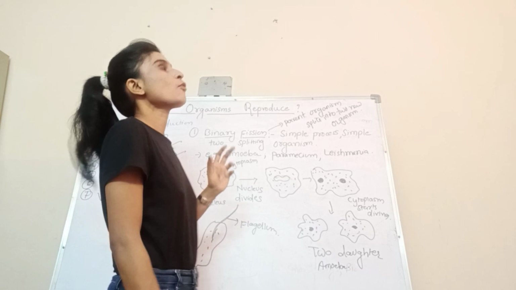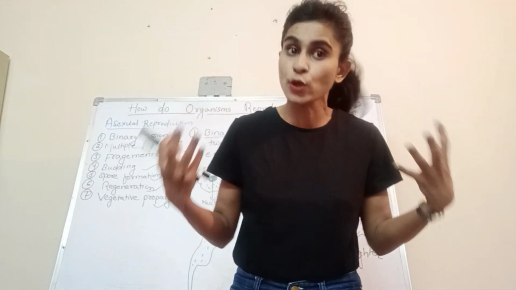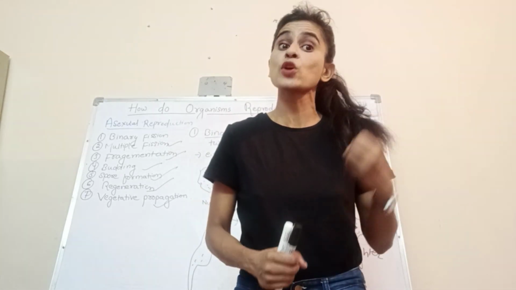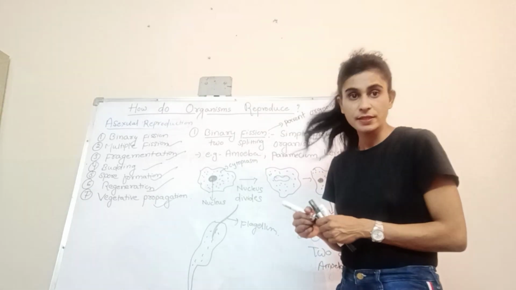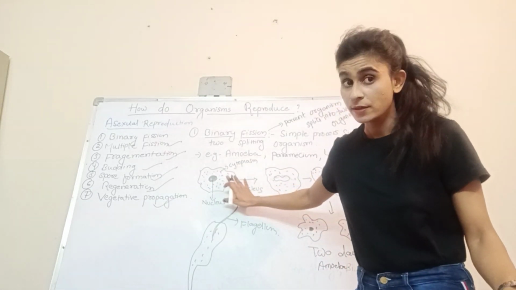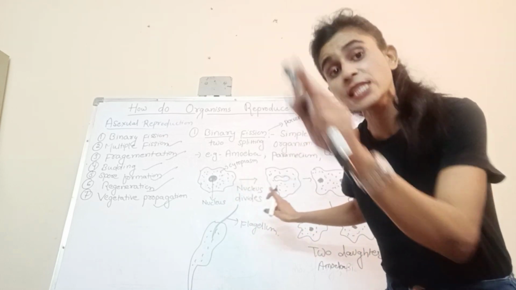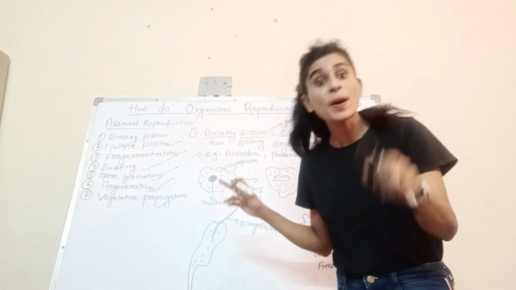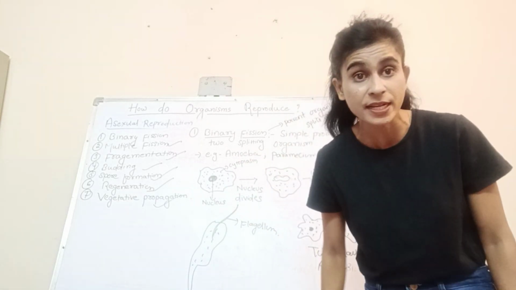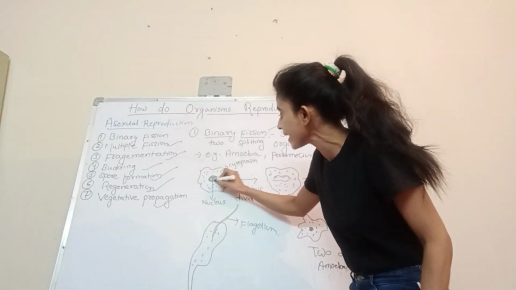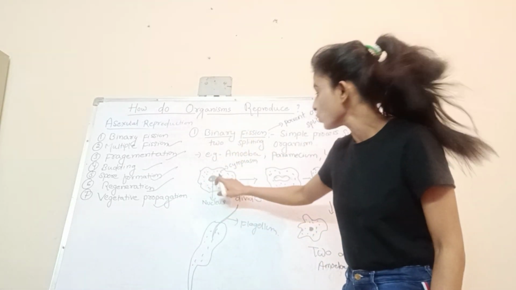So what happens now? When an amoeba is fully grown and ready to undergo the process of reproduction, the nucleus inside the amoeba